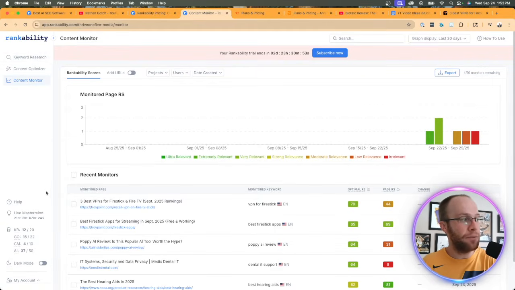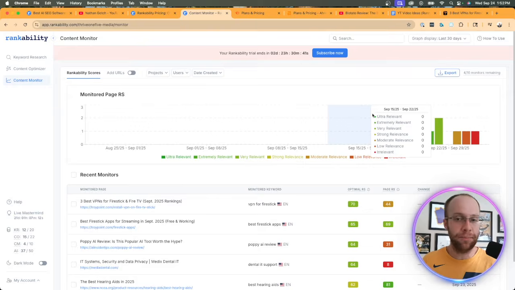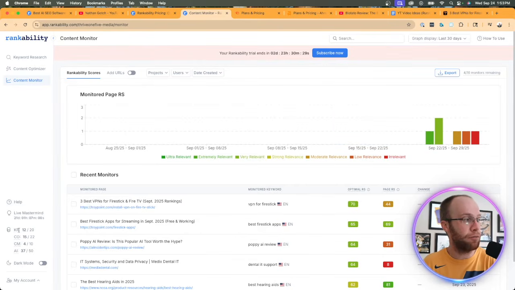And then on the bottom left here, we have an option for help. So they have different resources like a quick start checklist, SEO masterclass. You can contact support right here. They also host a live mastermind. So if you're a member of Rankability, that is another bonus feature. I don't think they included that on the pricing page, but that's something that I would want to know if I'm interested in SEO, as I respect Nathan Gotch's insights and opinions on things. So that's definitely a really good feature here.